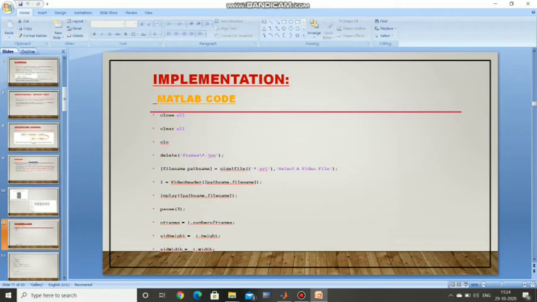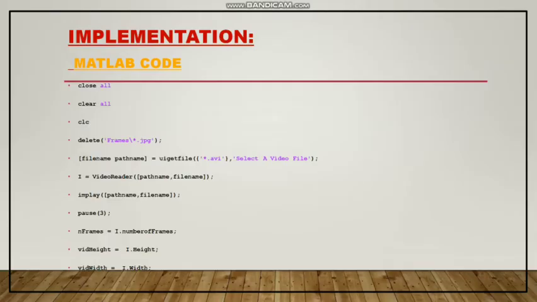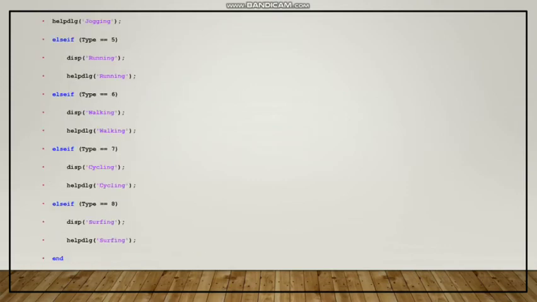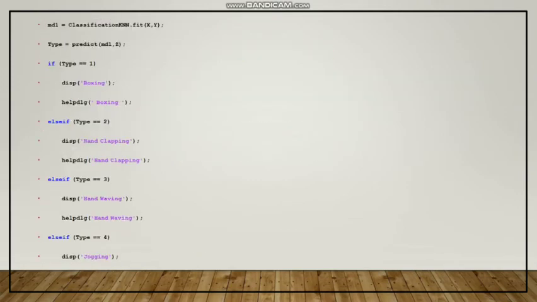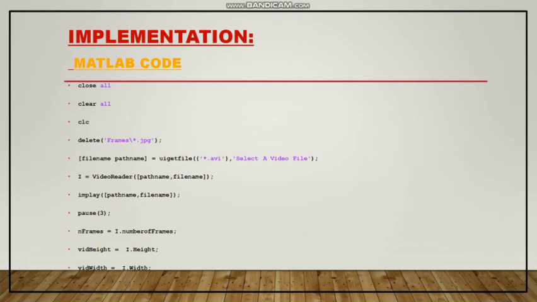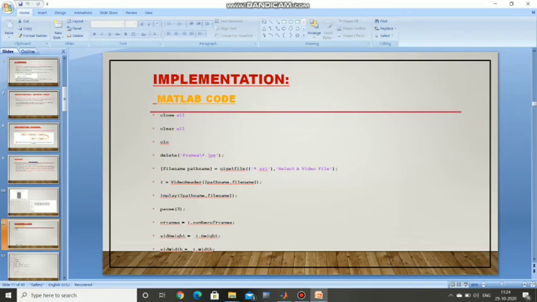Now I am going to explain the implementation part of my project. This is the implemented part. You can see the code here. Now I am going to run this code in MATLAB software so that we can get the result. I am shifting the PPT to MATLAB software.